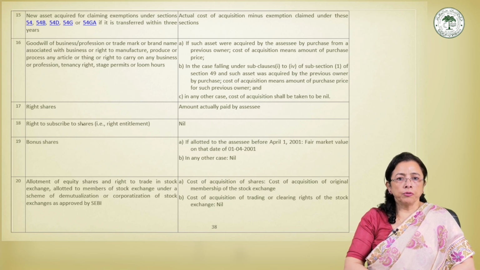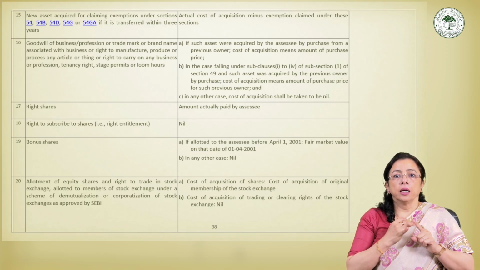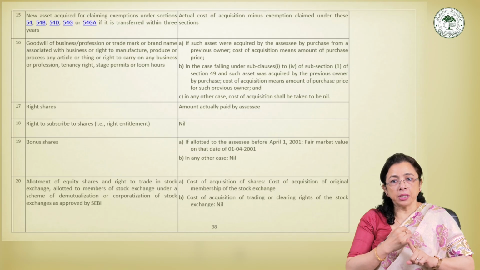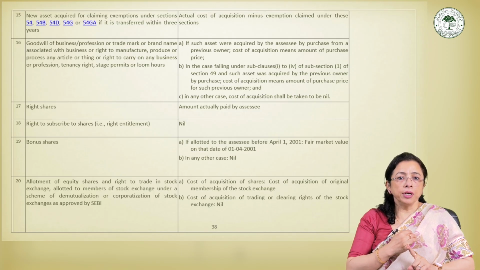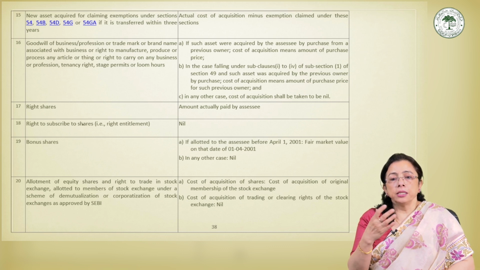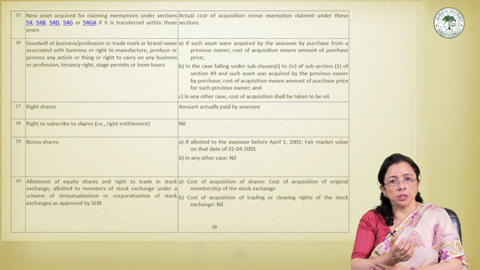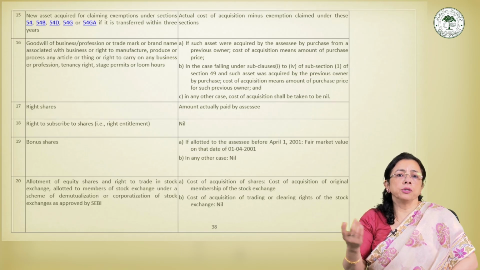Now we move on to the 15th one, that is transfer of new assets acquired for claiming the exemptions. That is, it includes section 54, 54B, 54D, 54G and 54GA. It provides exemption from the capital gain tax if the SSE reinvests the capital gain in specified new assets such as residential houses, agricultural land, industrial assets, or assets which are shifted due to industrial relocation, maybe because of various reasons.